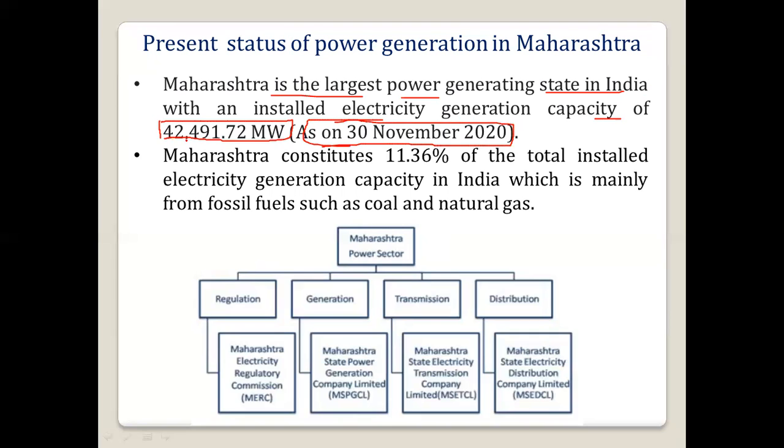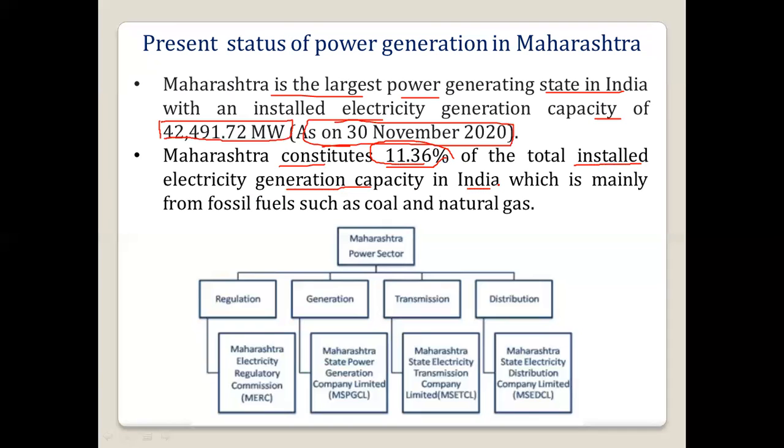Then it is around 11.36% of the total installed electricity generation capacity in India.